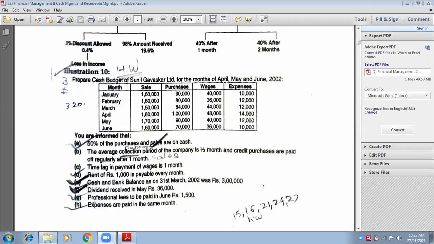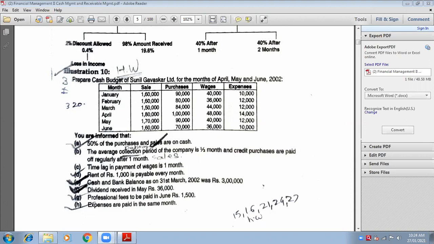Now the opening balance of April. How much? 3 lakhs. Very good. In adjustment number 5, the closing balance is given for 31st March. So for 31st March, it is closing balance. The same will become opening for April. And that's what we want. Opening of April, that is 3 lakhs. Now let us start slowly and gradually.